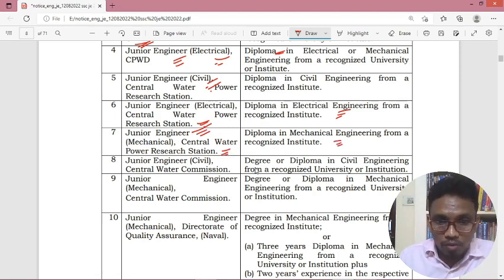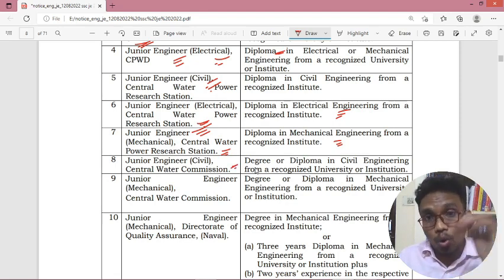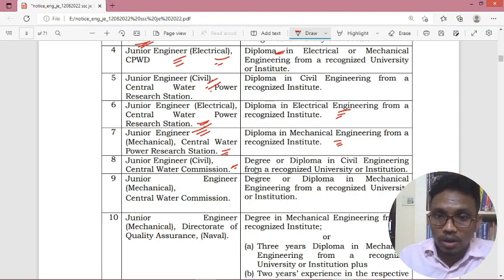And coming to Central Water Commission also, degree or diploma. If you have only BTech, you are eligible. If you have only diploma, you are eligible. If you have both diploma plus BTech, you are eligible. And coming to junior engineer Central Water Commission, same holds good here also. Degree or diploma is the minimum required qualification.